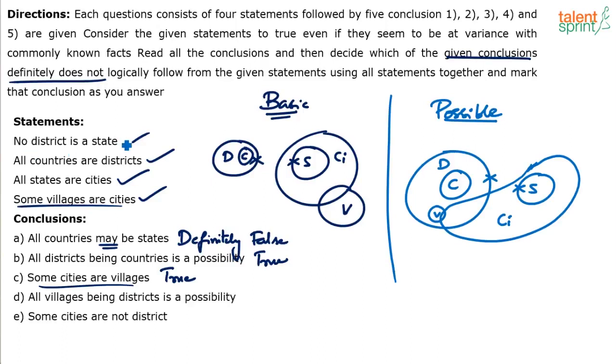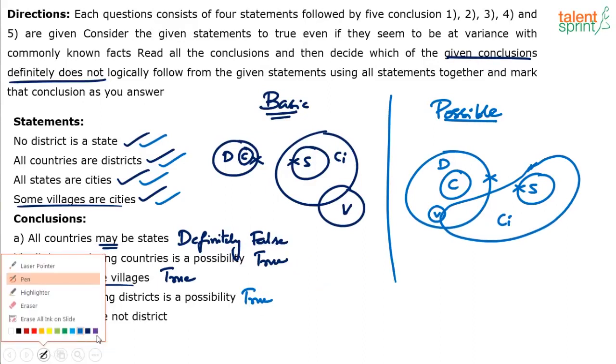Look at this. No district is a state. Yes, district and state do not touch each other. All countries are districts, right? In this possible diagram, all villages being districts is a possibility. Yes, all the villages being districts is possible. It is not true in the basic diagram, but it is possible according to this diagram.